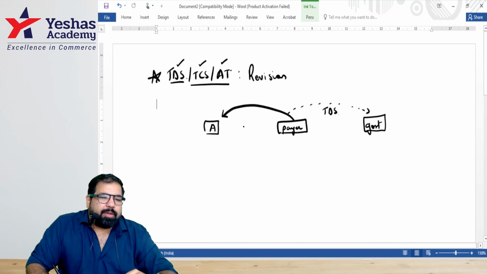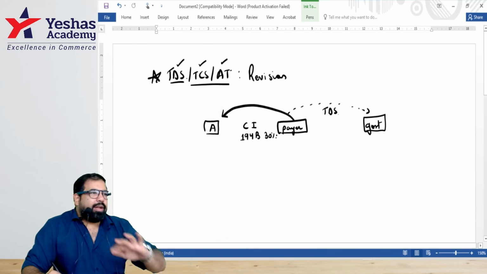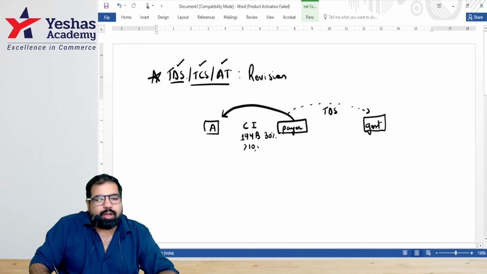Guys, there is a payer who's paying casual income. For casual income, what is the section, guys? 194B. The rate is what? 30%. There is no 20% here. There is straight 30% on the entire amount. If the amount that you win is more than how many thousand, guys? 10,000. That's the first one.